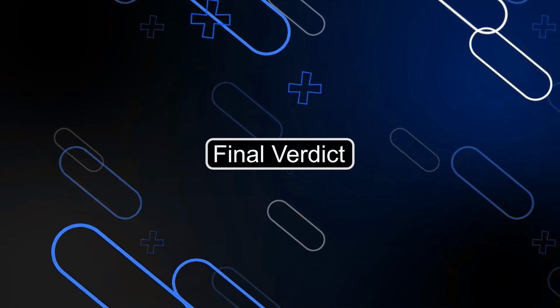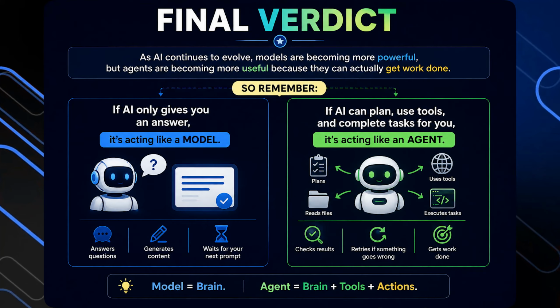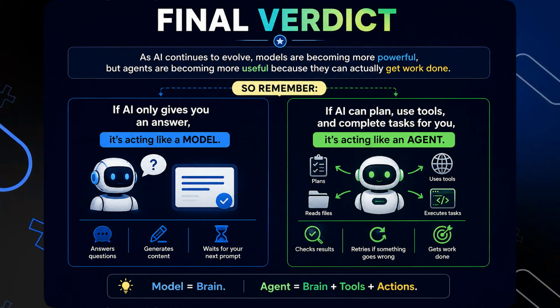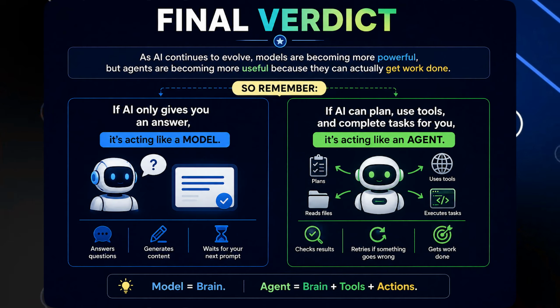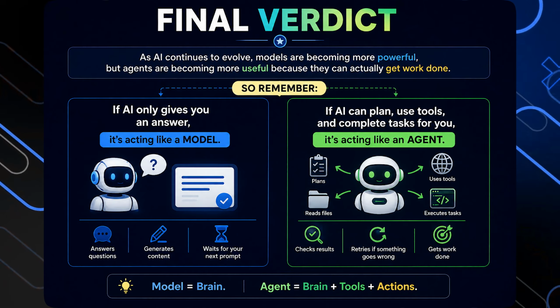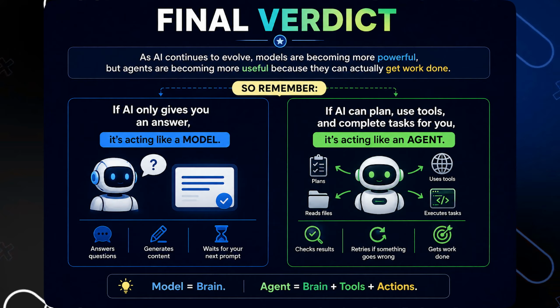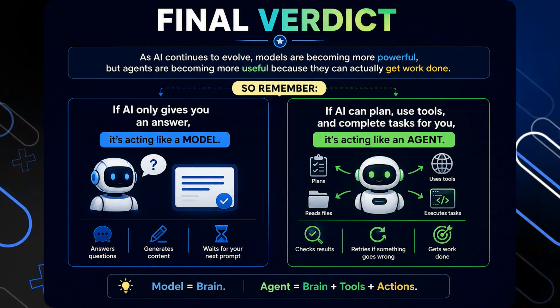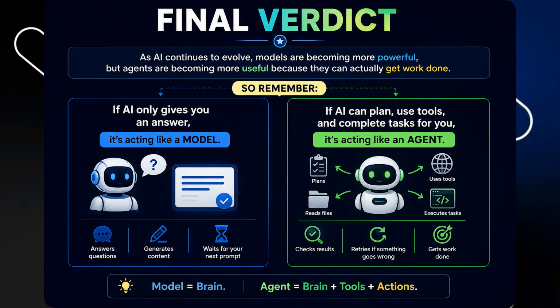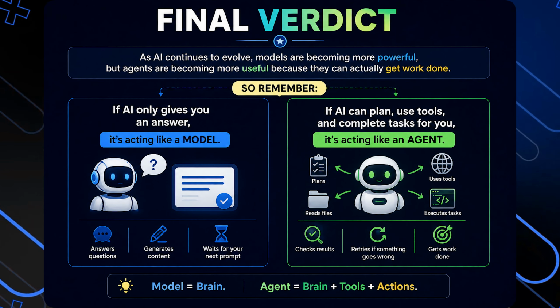Final verdict. As AI continues to evolve, models are becoming more powerful, but agents are becoming more useful because they can actually get work done. So remember, if AI only gives you an answer, it's acting like a model. If AI can plan, use tools, and complete tasks for you, it's acting as an agent.